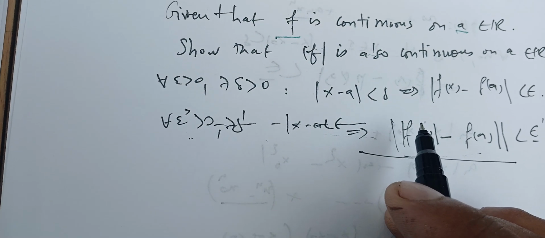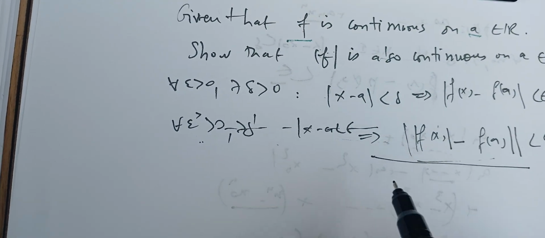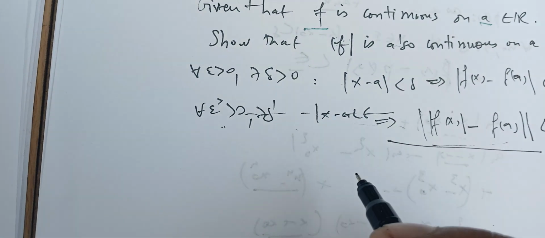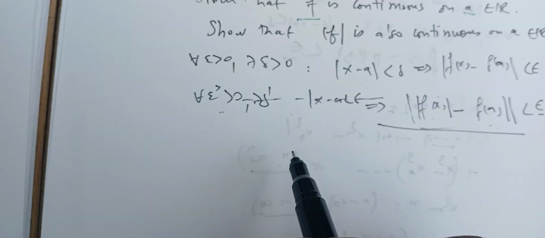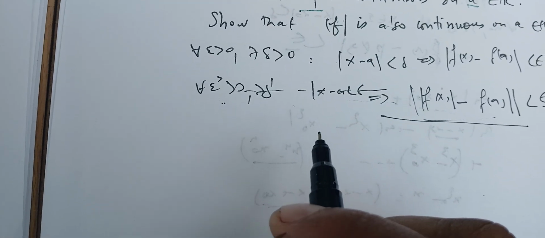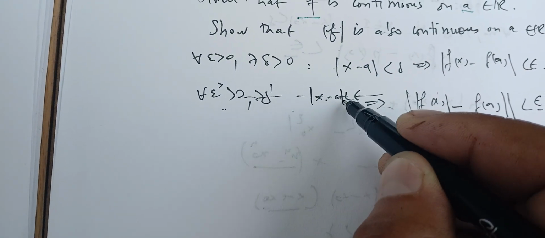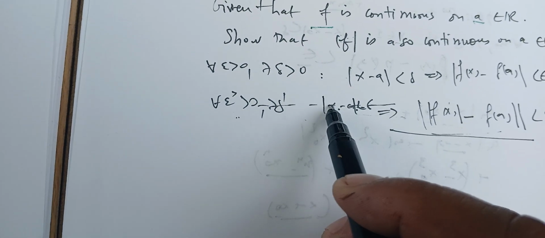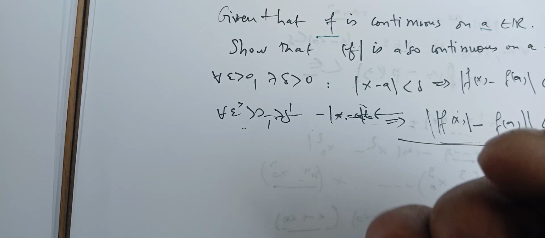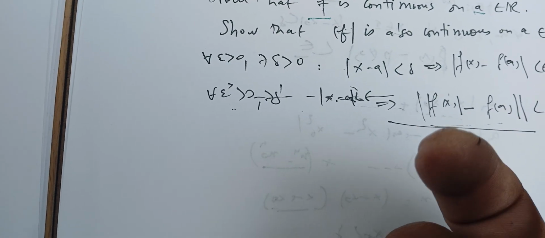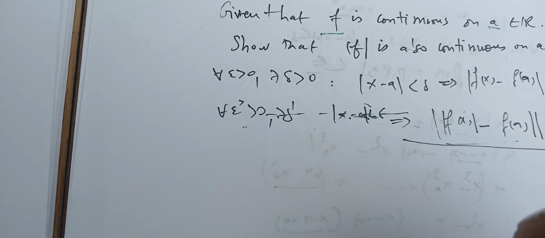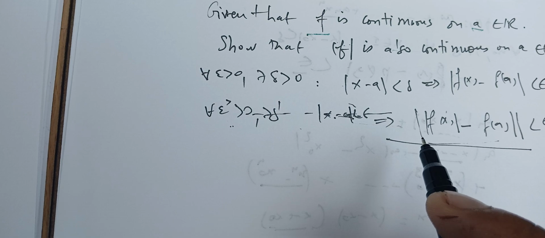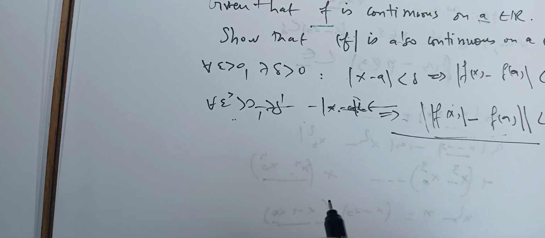But we know that we can take the same epsilon because it doesn't matter, and for the delta we will take the same one, because here we have |x minus a| less than delta. So we're not going to switch. So f continuous at a means that as we get close to a within a certain distance, what happens to the absolute value of f? The key idea here is to use the